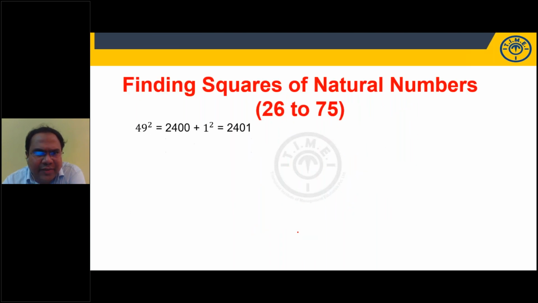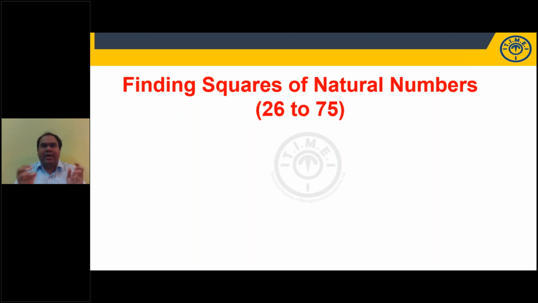Right. Let us take up squares of natural numbers. So, finding squares of natural numbers. I told you to learn 1 square to 25 square, right? You write down 1 square to 25 square, you have to memorize that. If you know 1 to 25, maybe up to 125, you can orally calculate without any pen or paper or calculator.